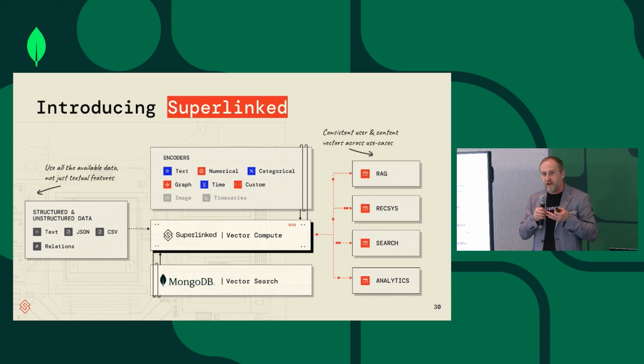We take all the available data, not just the textual features, not just the unstructured data, and we serve a bunch of use cases. One of them that we talked about is semantic search, but that also fits RAG and recommender systems and analytics, so clustering and grouping of different events. And by the way, we have a connection to MongoDB. It's one of the reasons we are here; we recently partnered with Mongo.